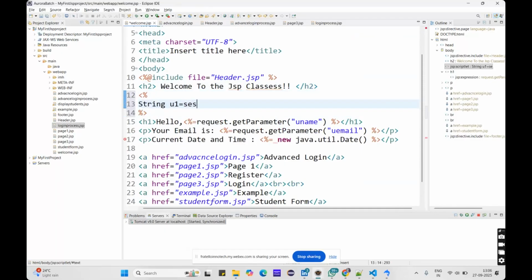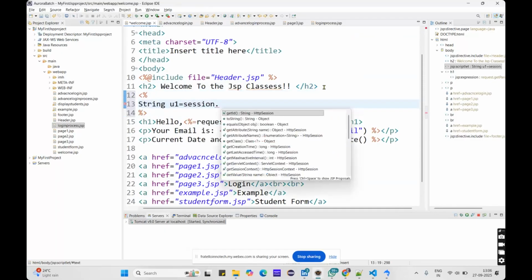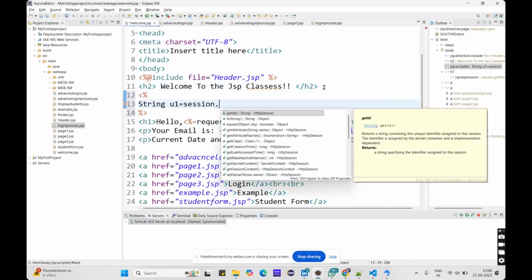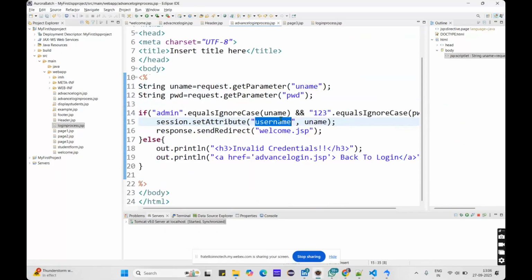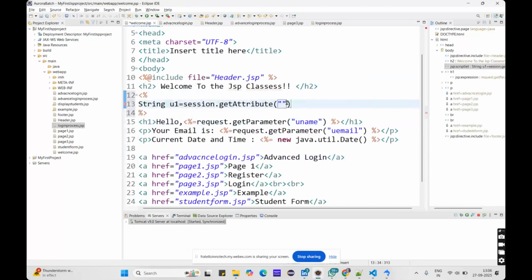You have set that value in the session, right? There you set the value to that username variable. Here I need to get the value by using that variable, which means I need to use session dot getAttribute. Whatever name you gave during the session setting, you can retrieve the value by using this name. Whatever data is stored in this username will now come into u1.